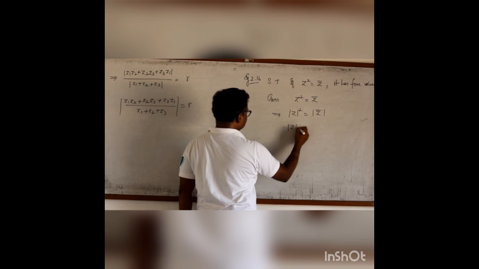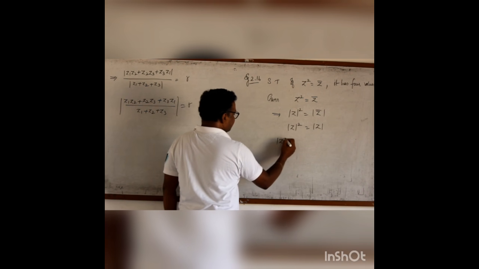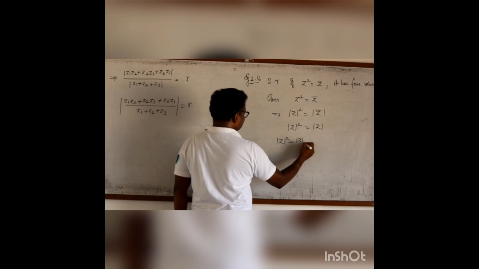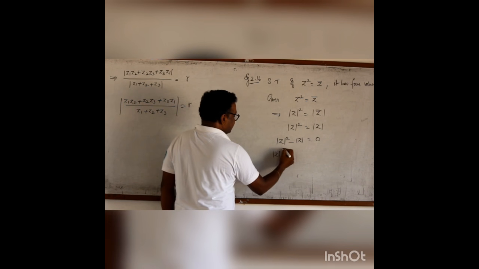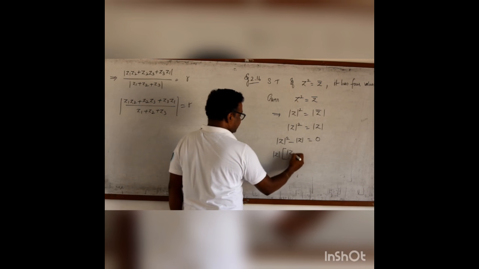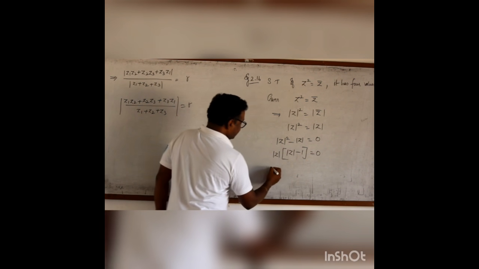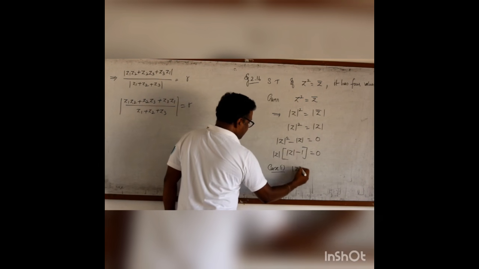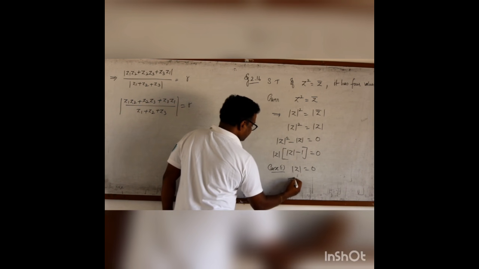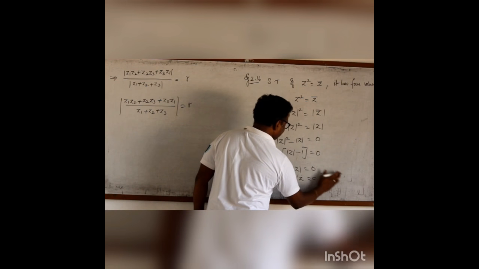Then it is modulus of Z square is modulus of Z. If I write modulus of Z square minus modulus of Z, it will become 0. If I take modulus of Z as a common term, then modulus of Z into modulus of Z minus 1 equals 0. Here in case 1, I have a product. In that one, modulus of Z equal to 0. That means Z equal to 0 is a root.